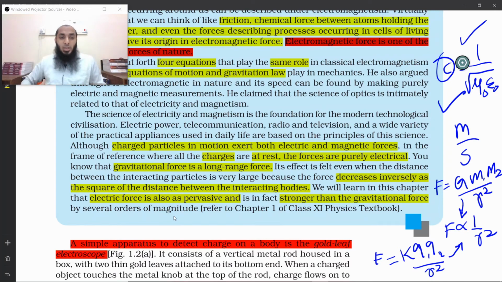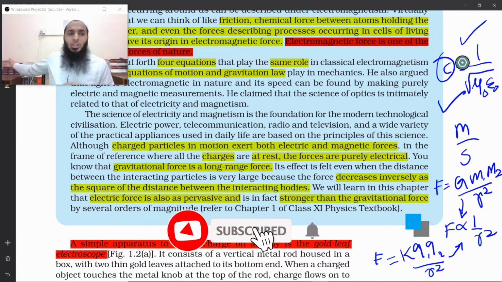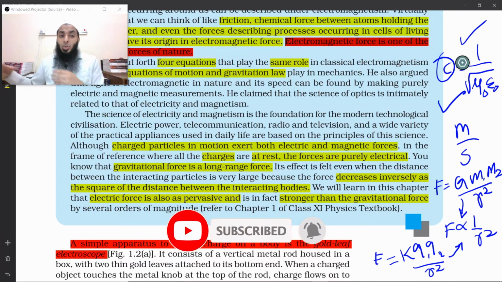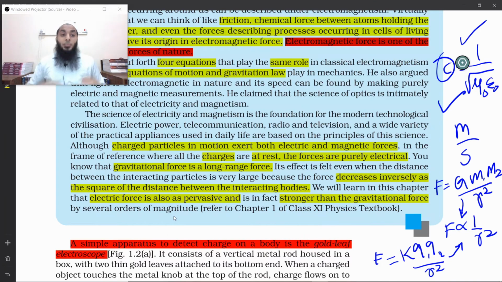The amount of positive charge in me and the amount of negative charge are equal. So I'm neutral. This is also neutral. That's why there is no attraction, because attraction and repulsion are equally balanced. But gravitational force is working. You don't see me getting attracted to the books due to gravitational force also, because the mass is very less. So you see, Earth attracts us to itself because its mass is huge.